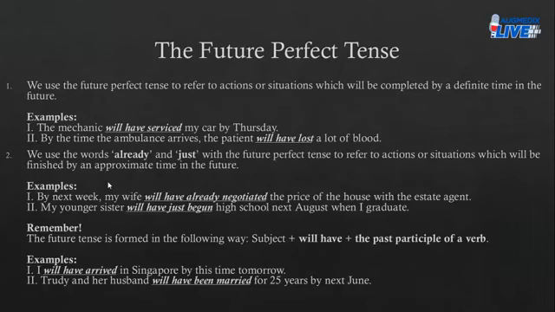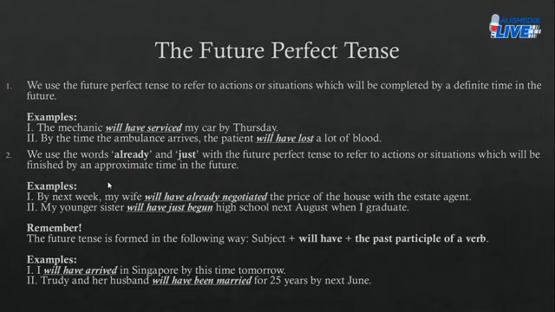Now, to talk about such actions or situations, we use the future perfect tense. Example number 1, the mechanic will have serviced my car by Thursday. By the time the ambulance arrives, the patient will have lost a lot of blood. Now, in both these cases, you can see that you expect certain things to take place by a specific time, within a time frame, right?